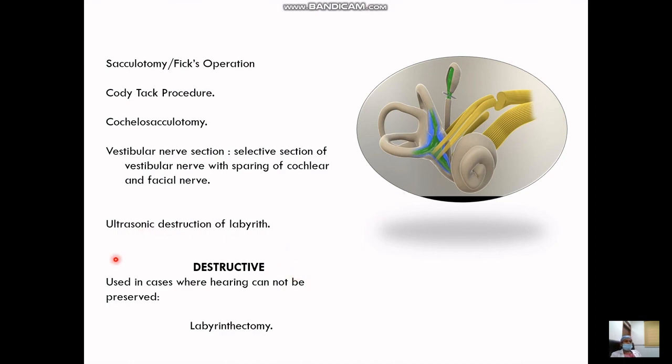Another and last surgical treatment is the destructive surgical treatment. Here the patient's hearing has already gone, so through the transmastoid and the transcochlear approach, we can do a labyrinthectomy.